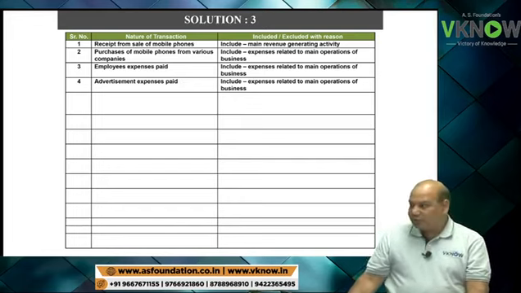Question number 13. Advance received from customer. So this is simple. Any amount received from customer in cash is to be included in cash flow statement, whether it is advance or whether it is collection, because it is related to operation of the business.